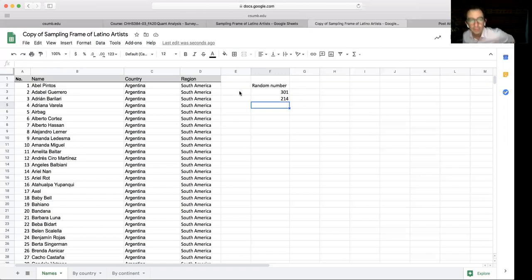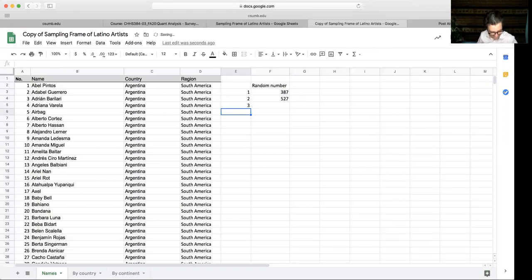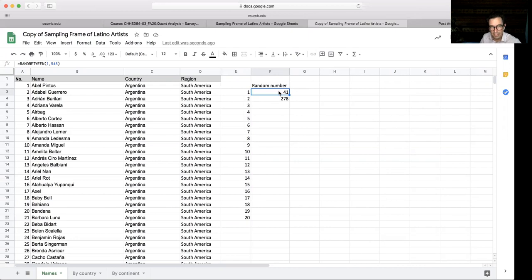So I'm going to generate 20 of them, right? 1, 2, it's still changing, right? 3, 4, 5, 6, 7, 8, 9, 10, and I went to 20. All right. Now, anytime I change, that's going to generate a number, and that's going to generate a number. Now I want 20 random numbers, right? Because that's who's going to be in our sample. It's all random. So I'm going to copy this function of RANDBETWEEN 1 and 546.